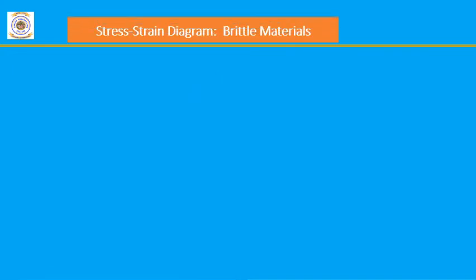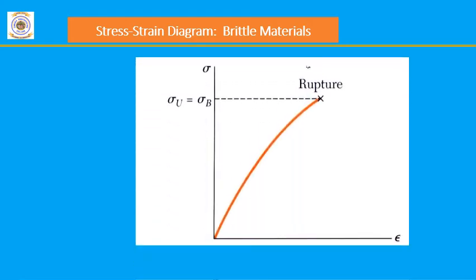Next one is the stress strain diagram for brittle material. So we know a brittle material is a material having negligible yielding. In the case of a brittle material, we can see in the stress strain diagram there is no yielding at all. Once it is loaded, it will undergo small deformation and suddenly failure of the sample takes place at this point without having any yielding.